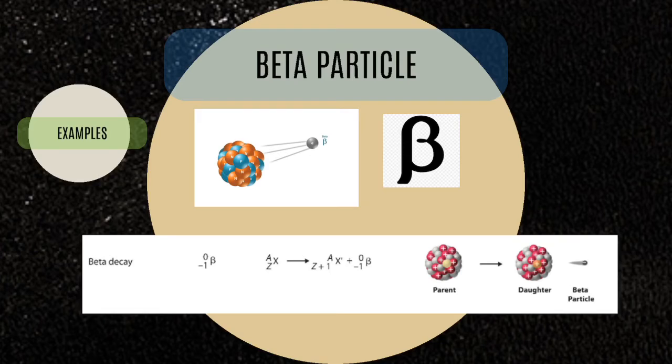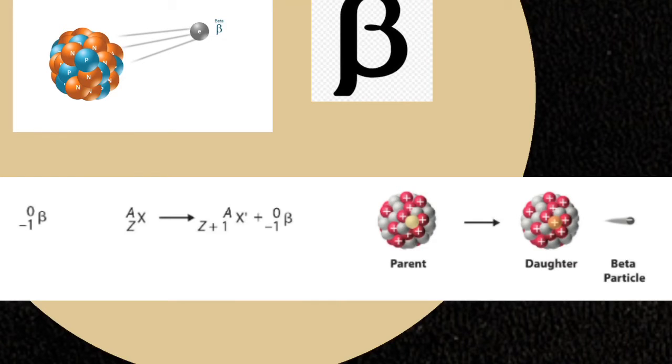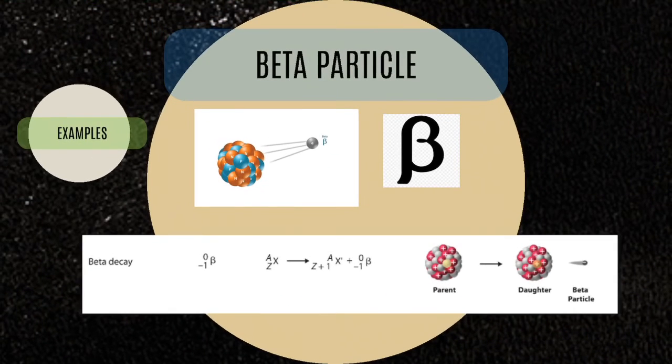Unlike alpha decay, which changes the mass number by 4 and atomic number by 2, beta decay only changes the atomic number by 1, because the beta particle is just like an electron, and an electron technically has a negligible mass. In the general formula, the parent disintegrates into a daughter nucleus and emits a beta particle, which is synonymous with the electron.